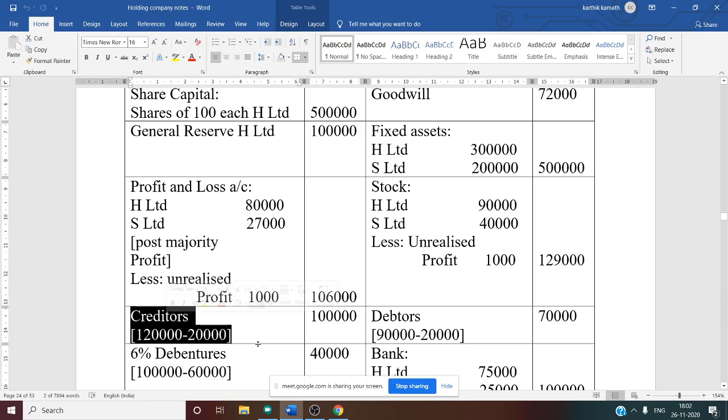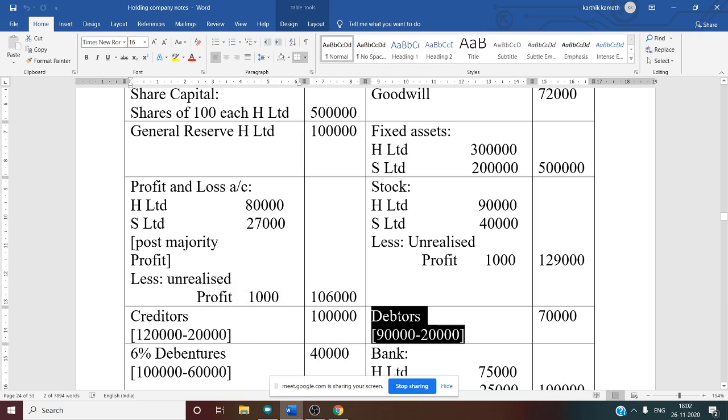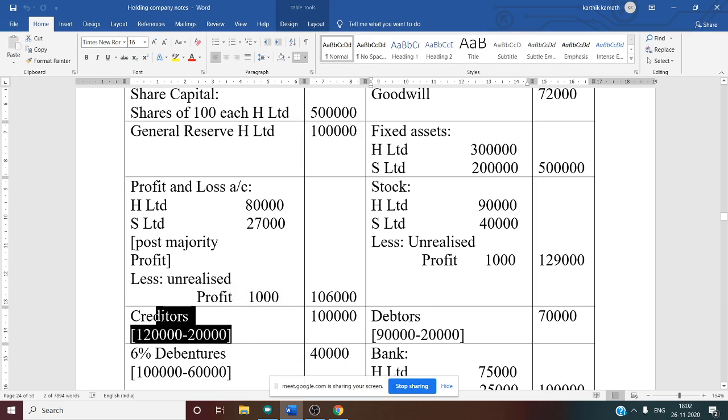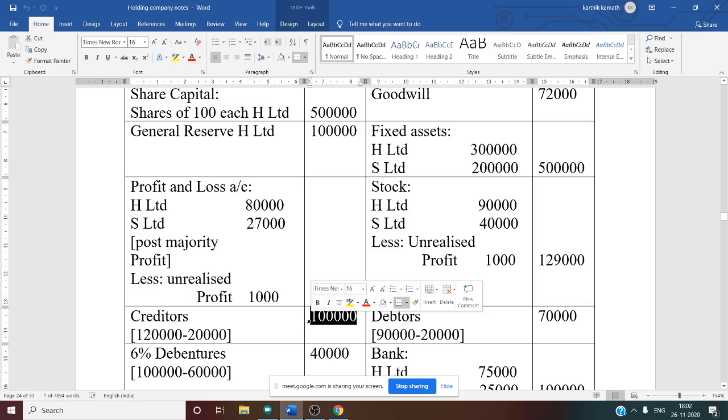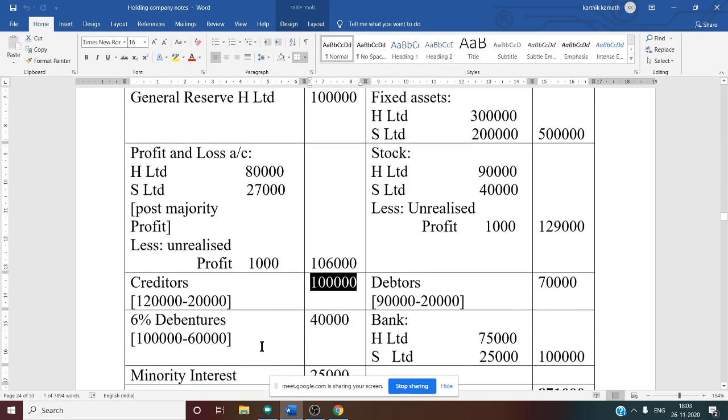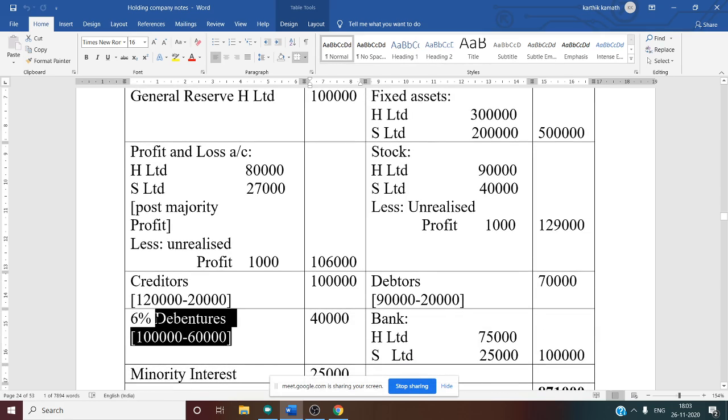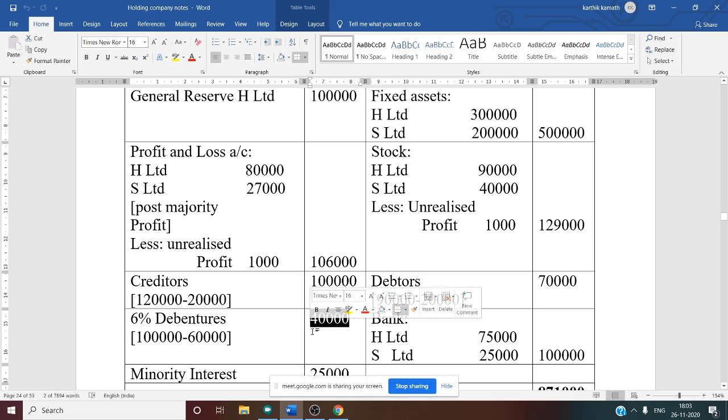From that, 20,000 is the adjustment amount. You have to deduct 20,000 from debtor also, and from creditor also you have to deduct 20,000. So what happens? Final creditor is 1 lakh. Similarly now debenture. If you see debenture, asset side debenture is not there. Why? Because it is cancelled, 60,000 minus 60,000. Now the remaining debenture, that is intercompany debt, 1 lakh minus 60,000, is the liability side remaining debenture, again working note number 8. You will get the answer as 40,000.